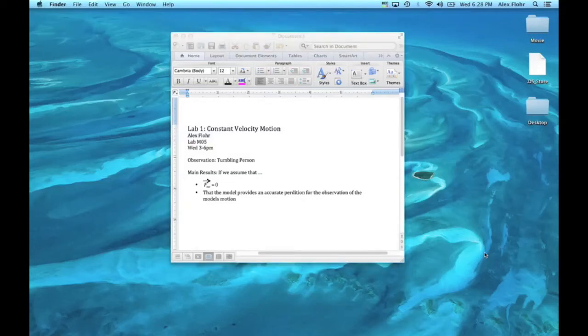This is Alex Floor from Lab MO5 doing the first video diary for Lab 1, Constant Velocity Motion. We will be observing a tumbling person, and the main result we hope to get from the video is that if Fnet equals 0, the model provides an accurate prediction for the observation of the motion using the fundamental principle, or the momentum principle, of Newton's second law.